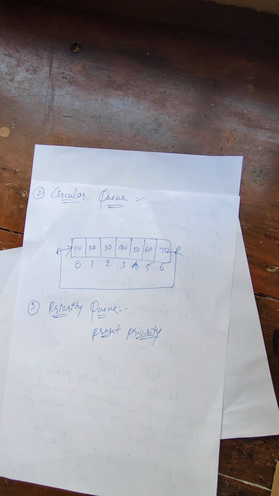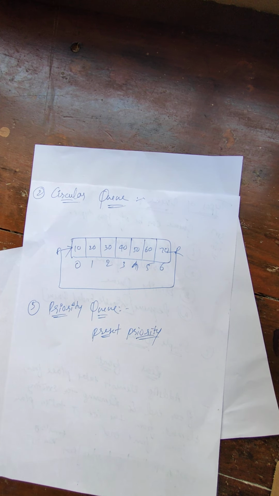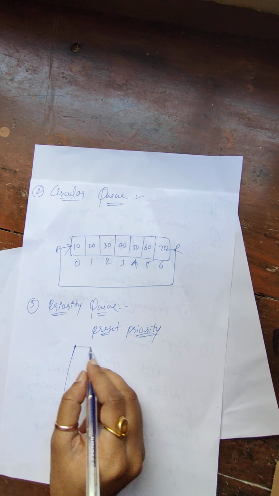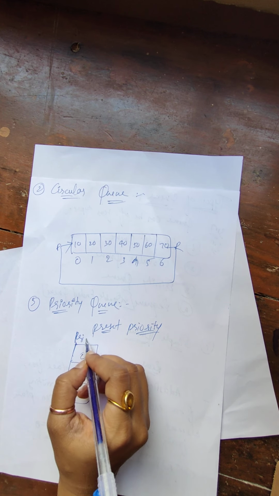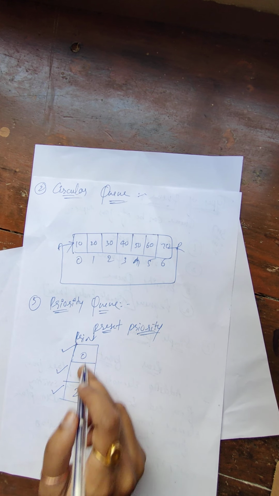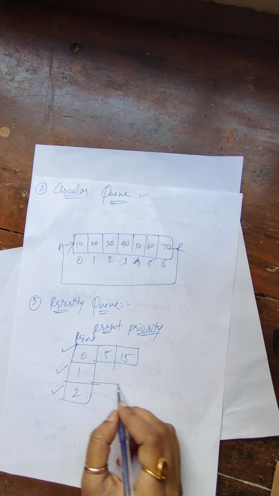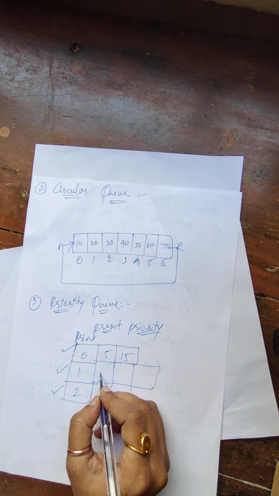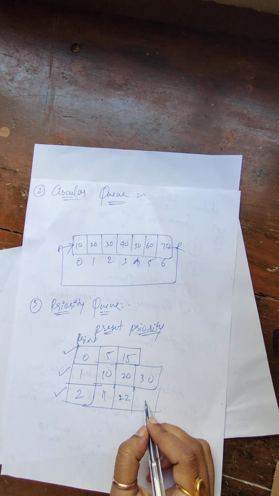Done? So an element can be inserted or removed from any position. From any position we can add and from any position we can remove in your priority queue, and that is all based on the priority. I'll give you an example. Consider this is 0, 1 and 2. The first priority is given to this element, second priority to this element, the third priority to this element. Suppose in this position I had added 5 and 15. In this position I added 10, 20 and 30. And in this position I added 11, 22 and 33.